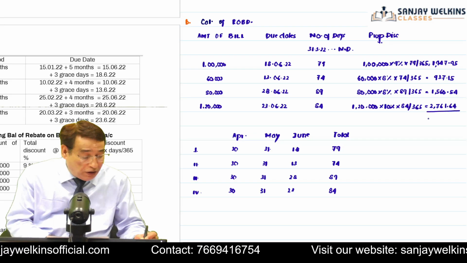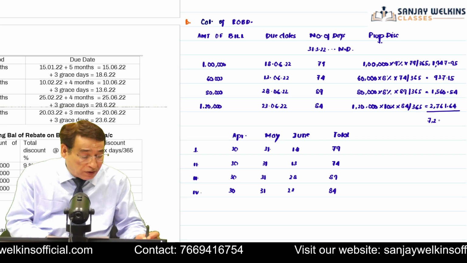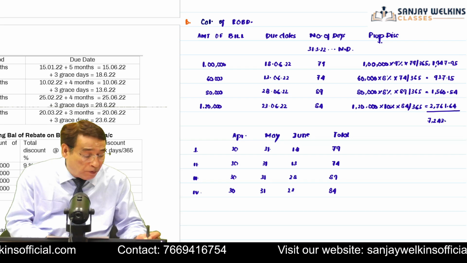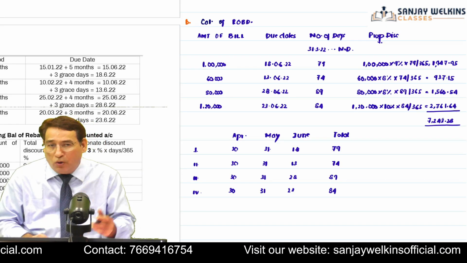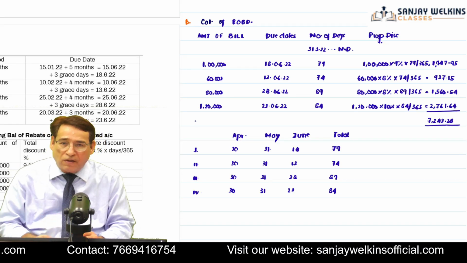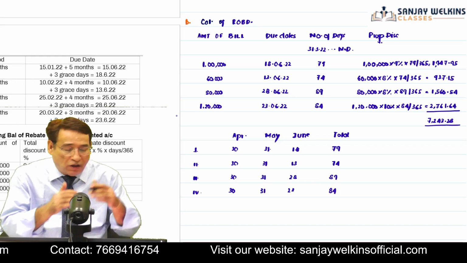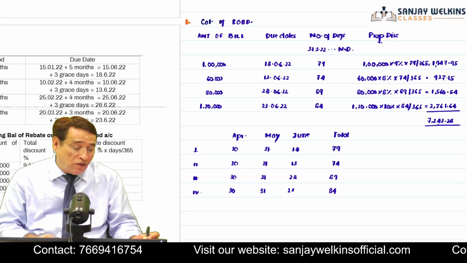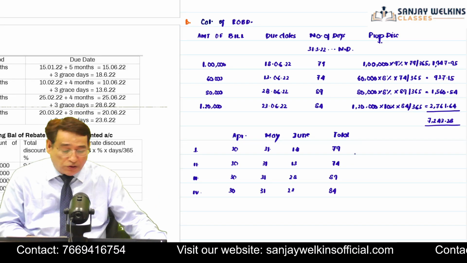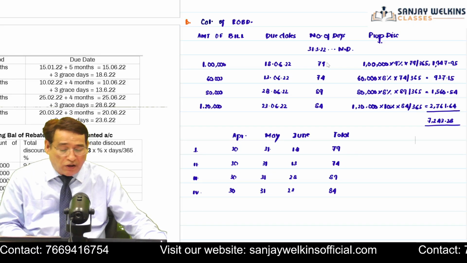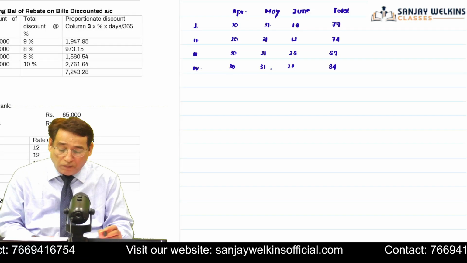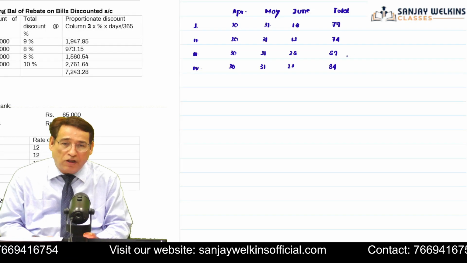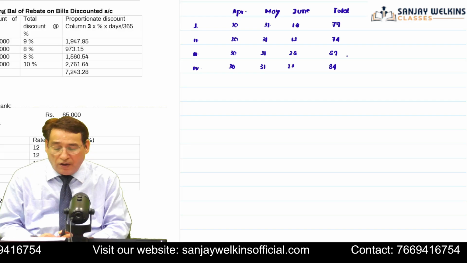Now if I tally it up, 7,243.28, that means this is the total discount on those bills which are maturing in the next year, for their maturity period of the next year. Is it clear to you? So this will be considered as your closing balance of rebate on bills discount account. In this question, you are supposed to compute only this much, only up to this particular point. Is it clear to you or not?